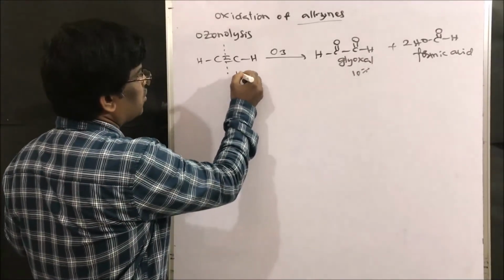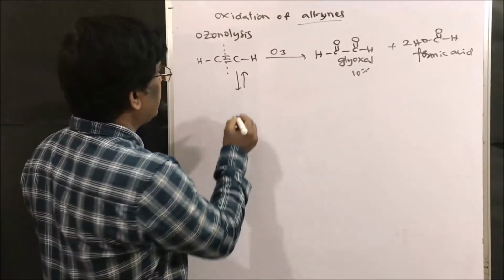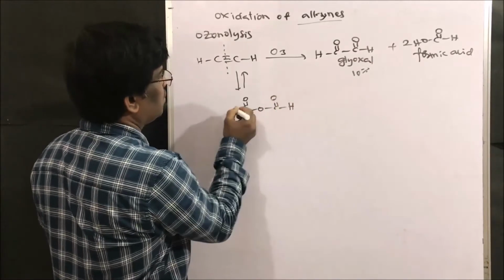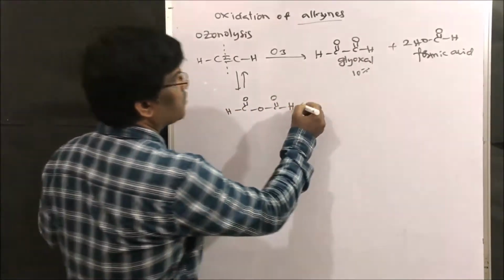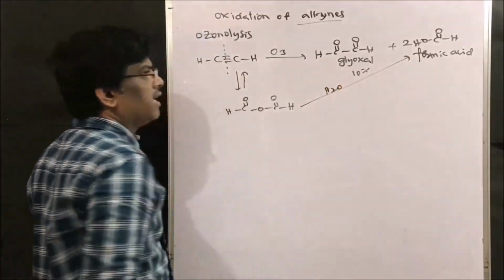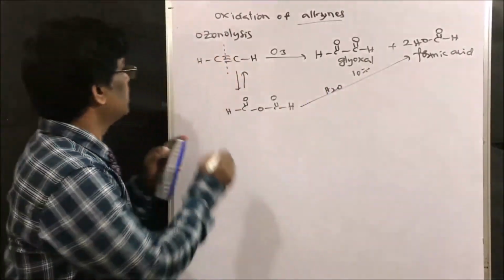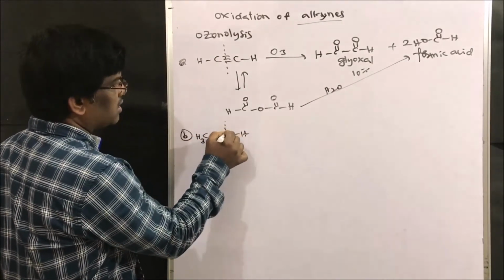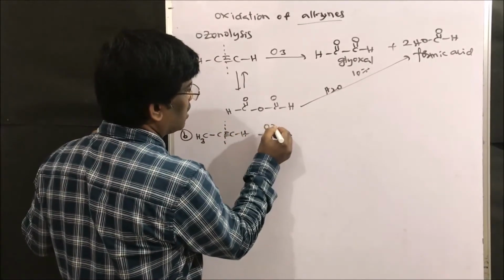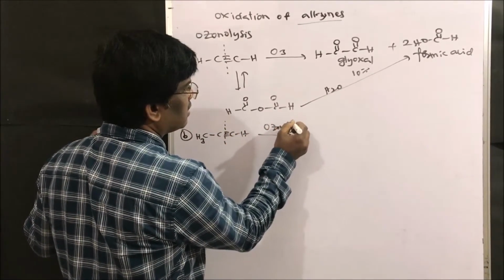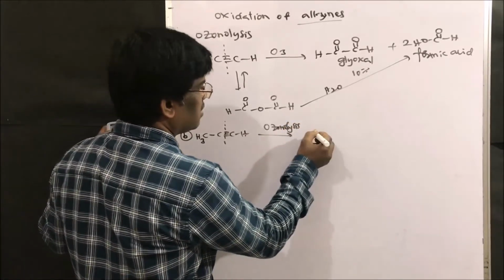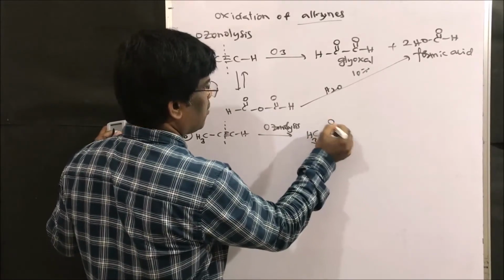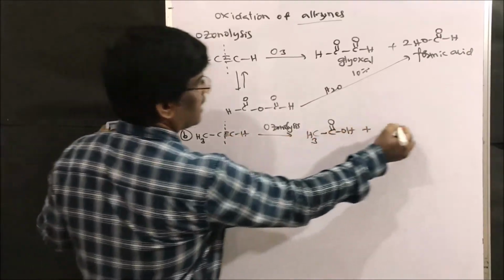However, some mechanisms show that it forms anhydride. It forms anhydride like this, right? So the anhydride upon hydrolysis gives formic acid. If I take propyne, that is C triple bond CH, so just break here, ozonolysis is going to give CH3 C double bond OH plus this side CO.